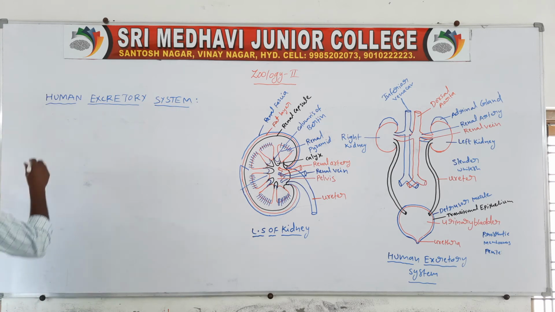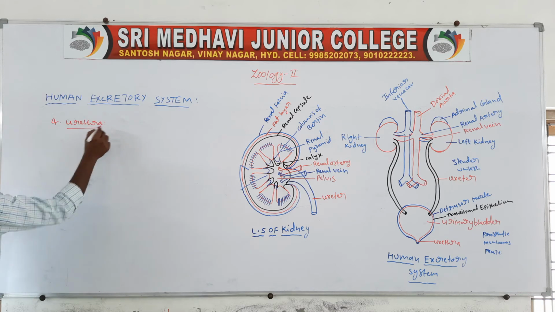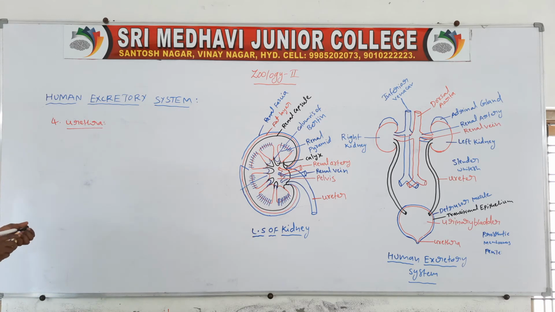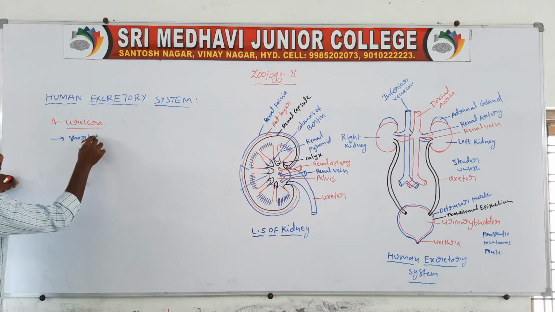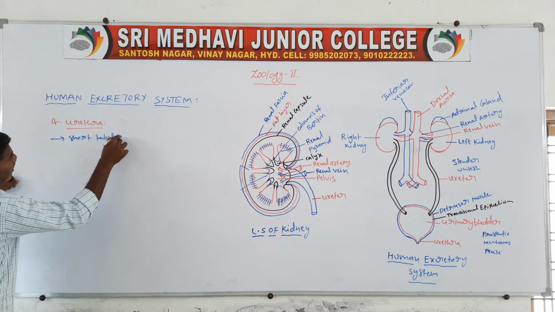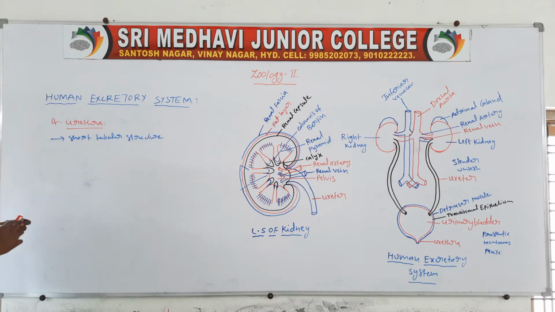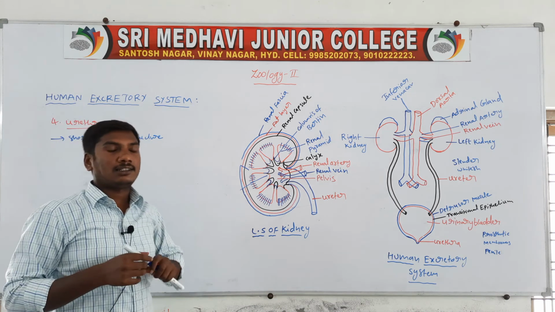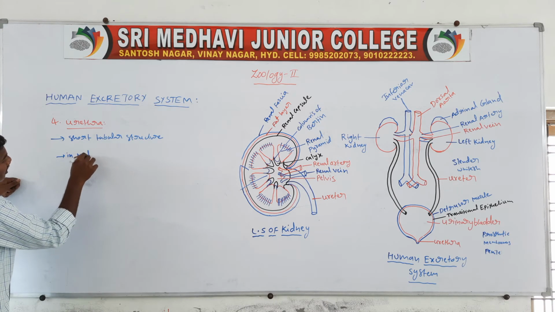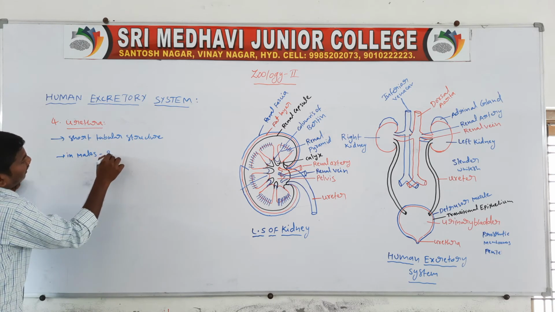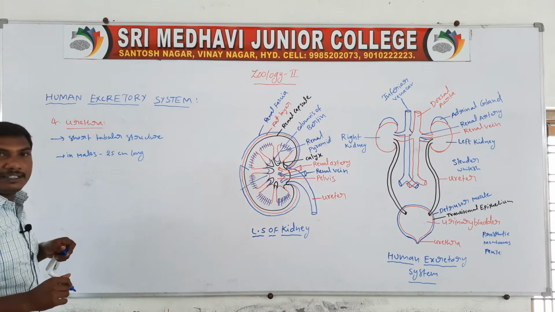Fourth one, urethra. The urethra is a short tubular structure. In males, it is 25 centimeters long.